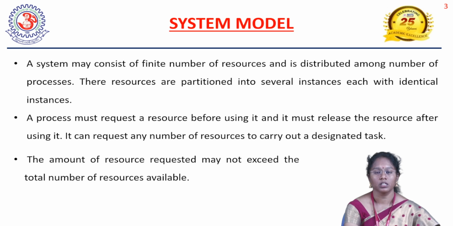Consider the resource R1. It has 3 instances, but 5 processes are requesting that resource. We have only 3 instances, so at that time the processes have to wait, or if the resources acquired by some process are not released, then deadlock will arise. So the requests should not exceed the total number of resources available.